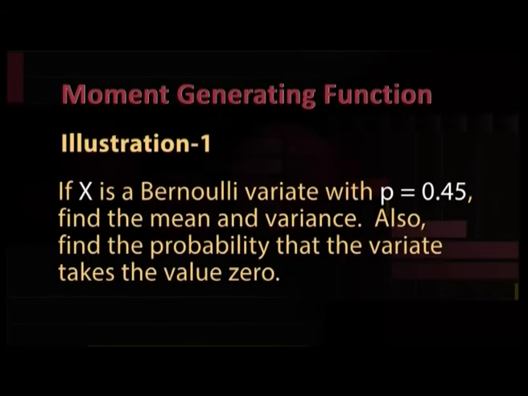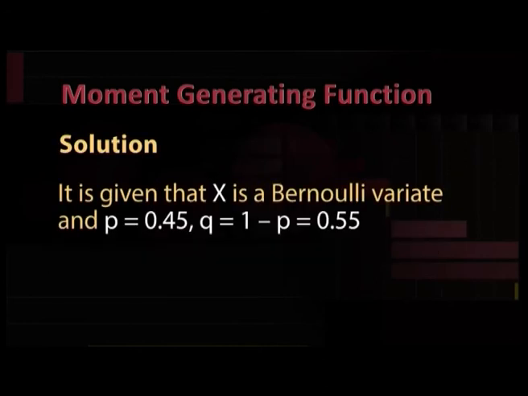Now, let us solve a few problems. Illustration 1. If x is a Bernoulli variate with p equal to 0.45, find the mean and variance. Also find the probability that the variate takes the value 0. Solution. It is given that x is a Bernoulli variate and p is equal to 0.45. q is equal to 1 minus p, thus it is equal to 0.55.